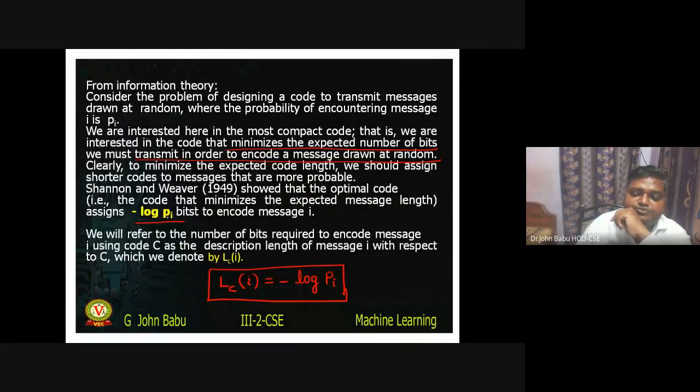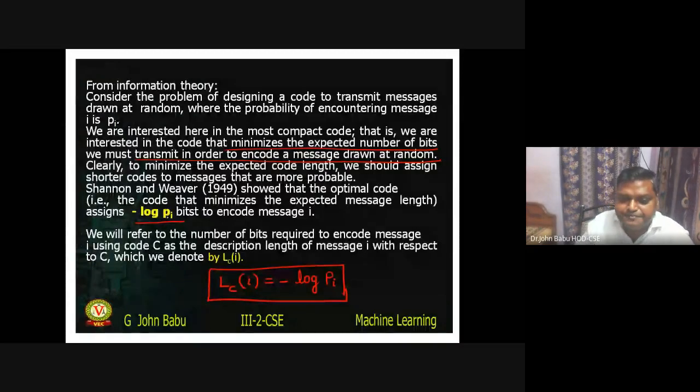If you remember, when we were doing the ID3 algorithm, we calculated the entropy using the formula sigma minus p_i log p_i.